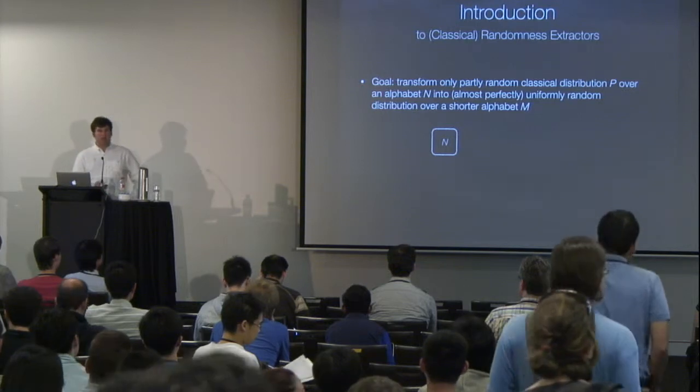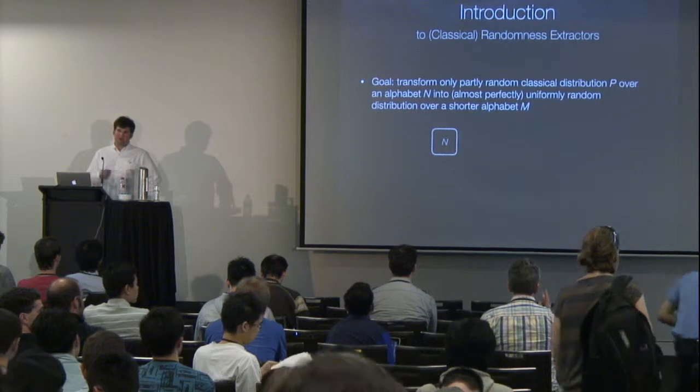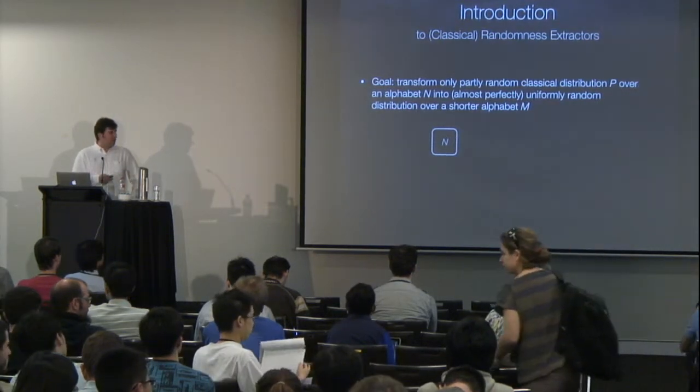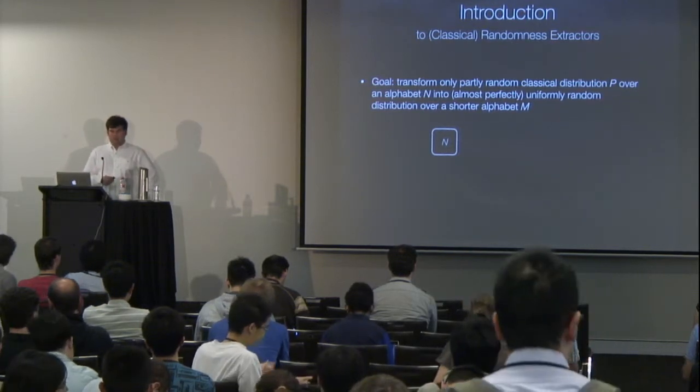I would start by reminding you, for those of you who haven't heard about it, and for those of you who have, just to set up some notation, what randomness extractors are. We're just talking classical here at the moment. Quantum will come later.